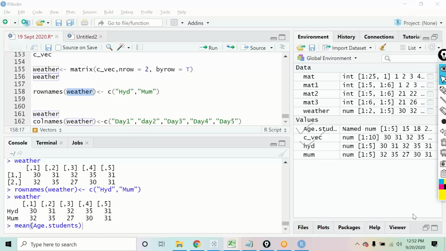I have one question. Yes, hello. When I typed row names, multiple functions started showing, like row dot names and row dot data, etc. All these are for different things. Row names is only for the matrix. All these functions have their own different utilities. Row names is just for defining the row names of a matrix, and row dot names is for a different purpose. Okay.